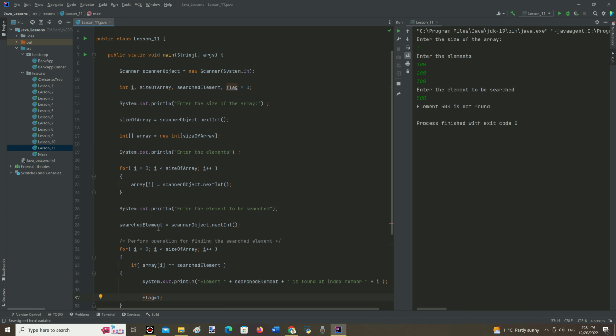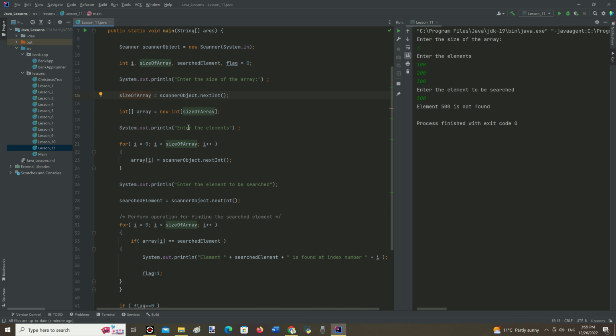Then we can see a print statement that asks the user about the size of the array. Next, the scanner object gets an int data type value from the user and transfers it to the variable named size of array. Then an array is declared with its size taken from the variable size of array. Then the print statement asks the user to provide values for the elements of the array.